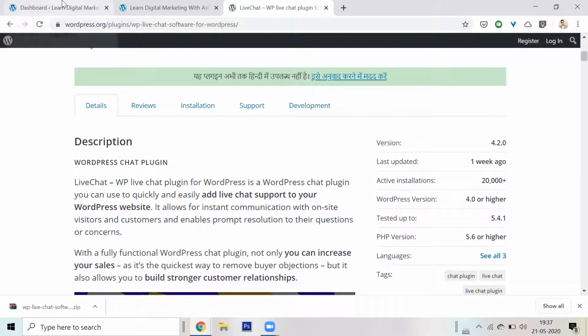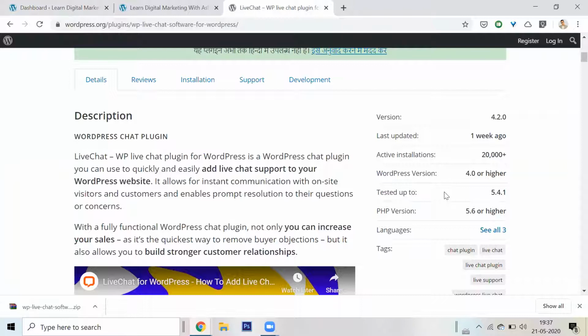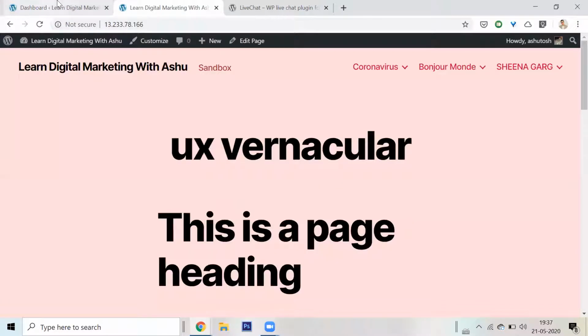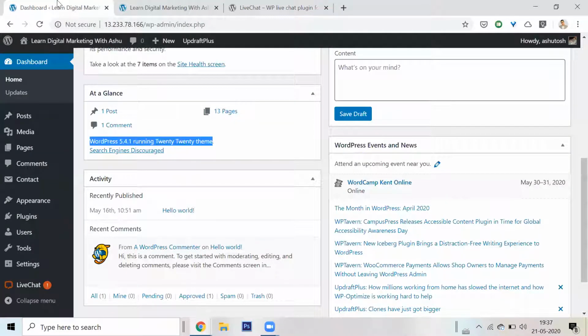This is something very important. This plugin is definitely being updated. It has been tested on my version of WordPress, so I can trust this plugin. I can definitely go with this plugin.